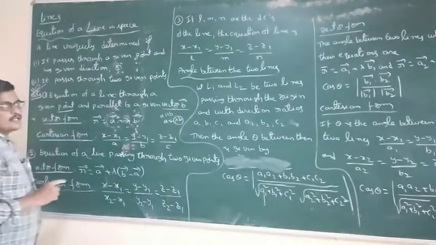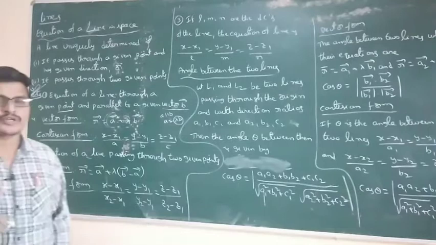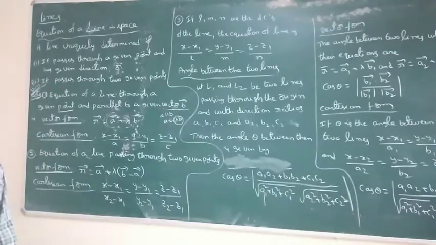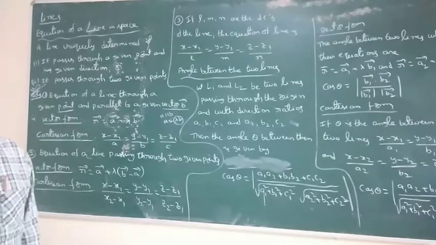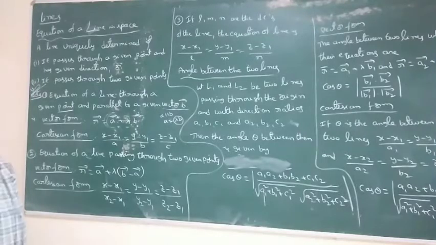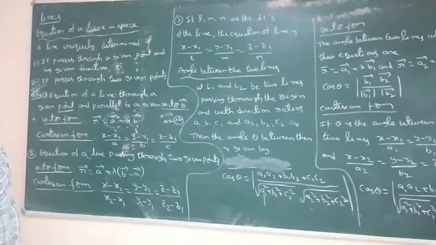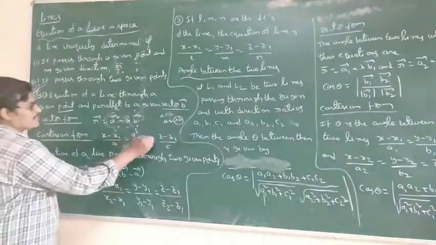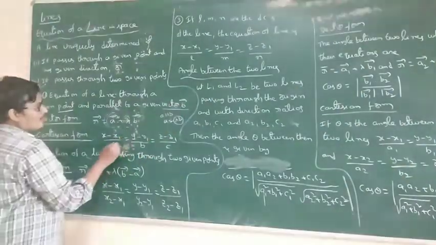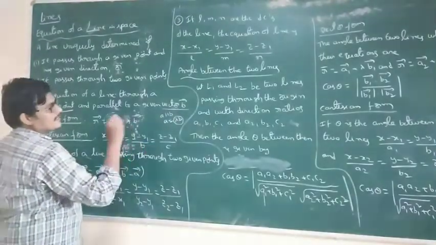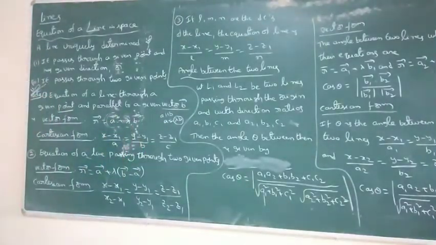For example, 2i plus 3j plus 4k: 2, 3, 4 are the direction ratios. The direction ratios are denoted by A, B, C. So the point is x1, y1, z1 and the vector b bar is A, B, C. Okay, clear? Next one.